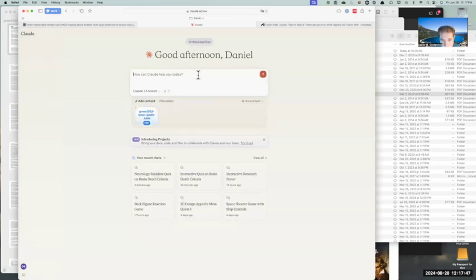You can do this without paying them, but you can do more prompts to the AI, and you can do it faster if you pay them. So this is available to everyone.